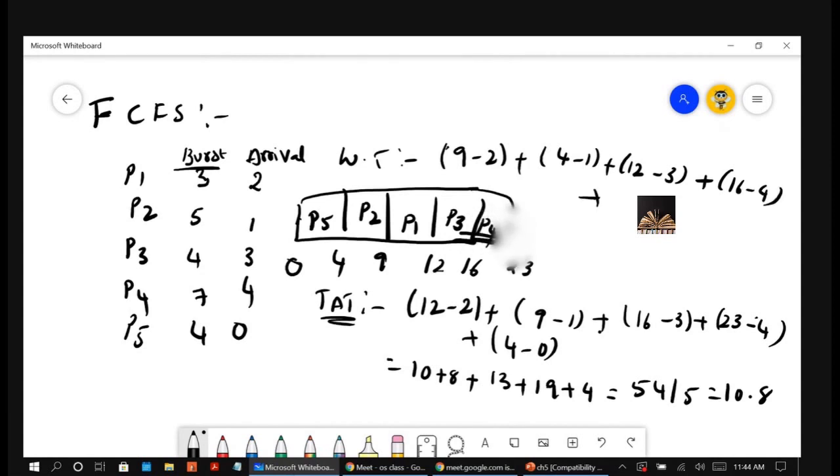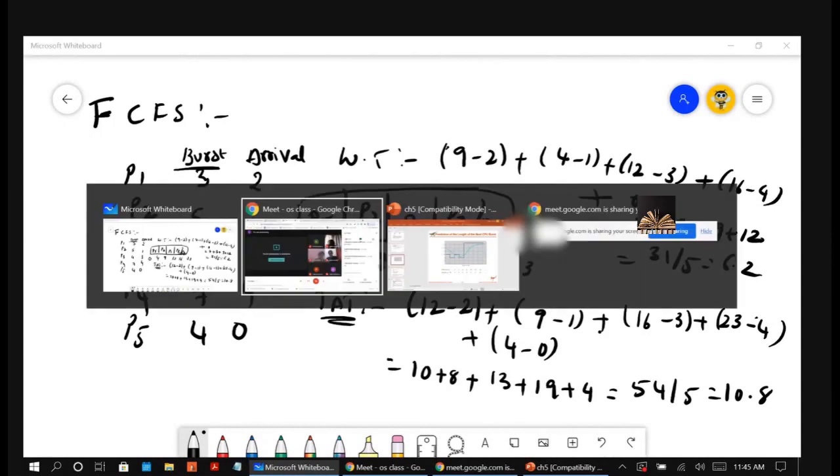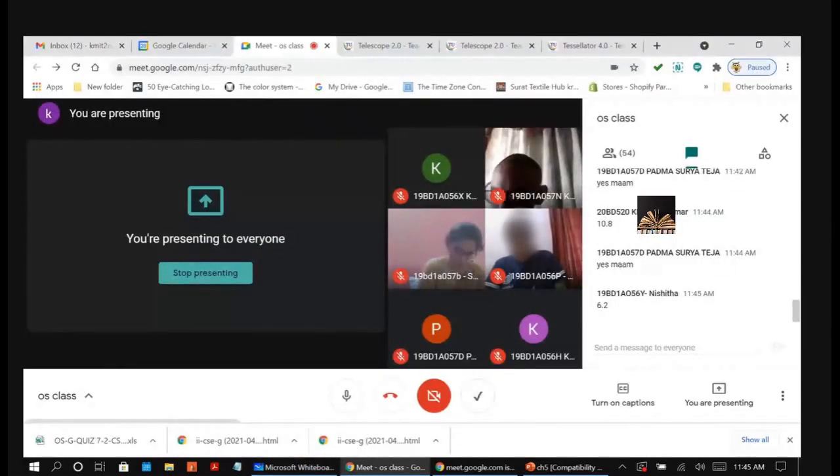Plus for P5, it is 0. It arrived at 0 and started at 0. So 7 plus 3 plus 9 plus 12, right? 19, 20, 31 by 5. 6.2.